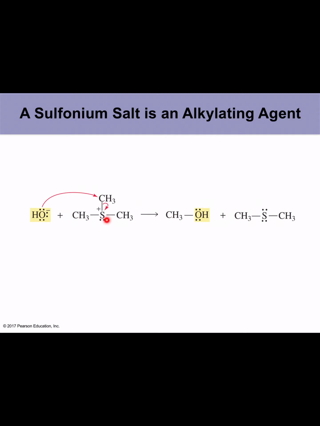And this sulfonium salt that we generated in the last slide is an alkylating agent. Meaning, if you want to alkylate a hydroxyl group, you can use a sulfonium salt. Because sulfur is carrying a positive charge, the hydroxide acting as a nucleophile can go and attack the methyl group and then break the sulfur-carbon bond, releasing the positive charge, so the sulfur will become neutral, and then hydroxide will be methylated because it's an alkyl group. We call it an alkylating agent.